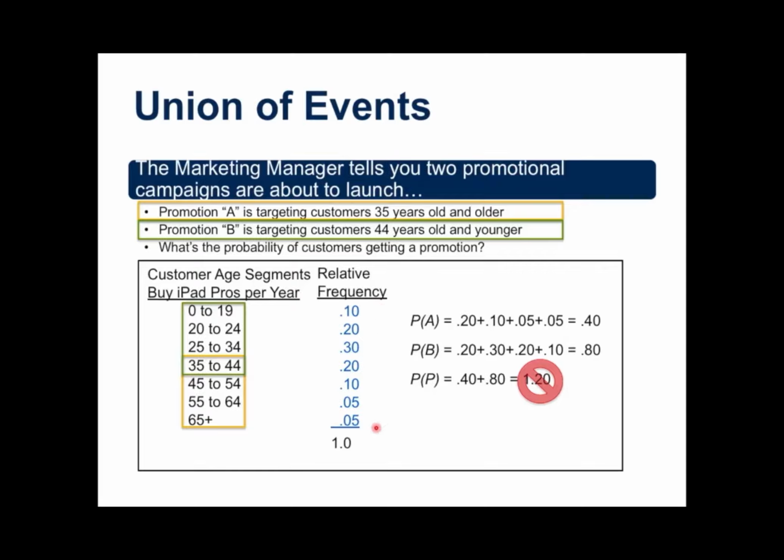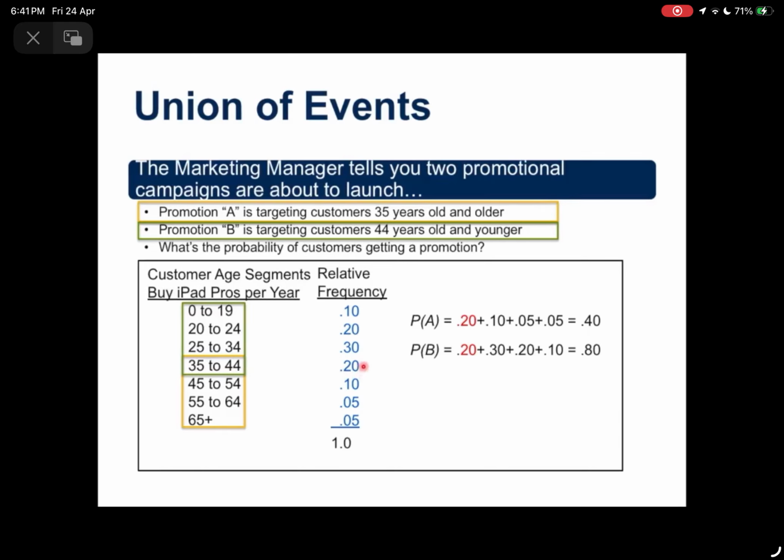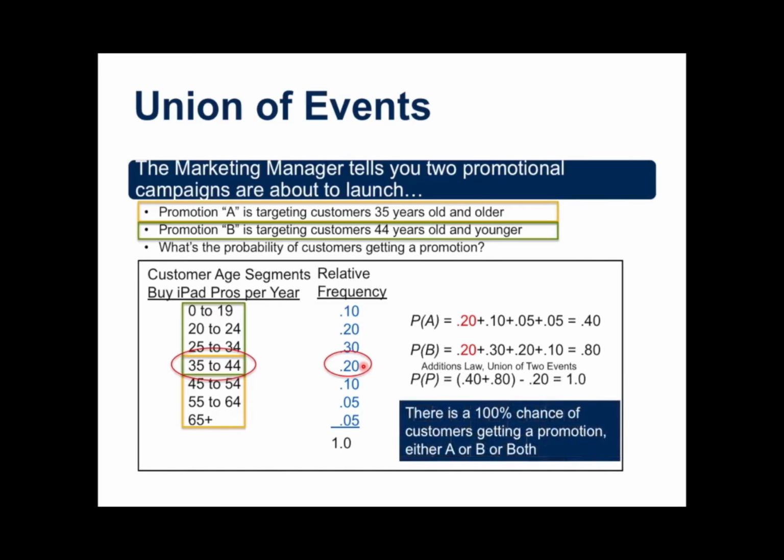Now, what's happened here is we've double counted, just like in the contingency table that I looked at earlier. We've actually double counted the 20%, because this segment is actually possible for them to see the first promotion A and the second promotion B. And so I've double counted them accidentally as I worked through this example. And if you remember in the addition rule, the addition law says we've got to take out the double count. And so the probability of them getting a promotion, P, is going to be the 0.40 and the 0.80 we just calculated, but we have to subtract out the overlap.